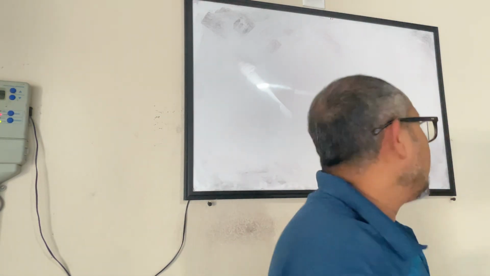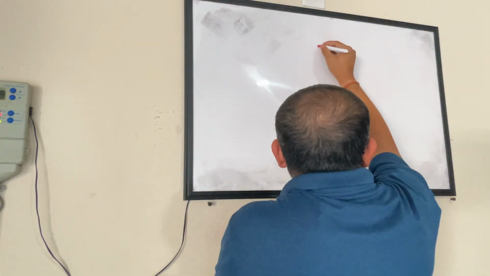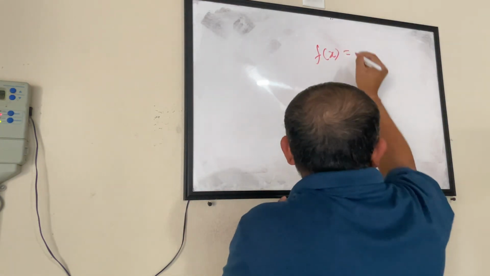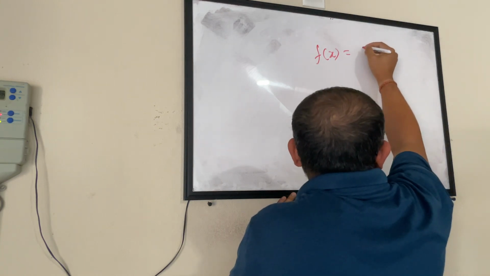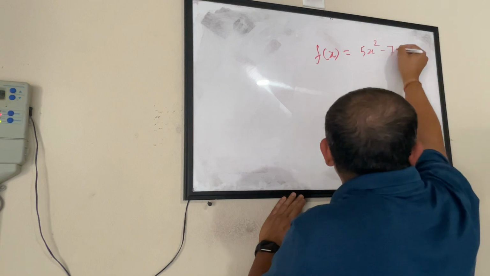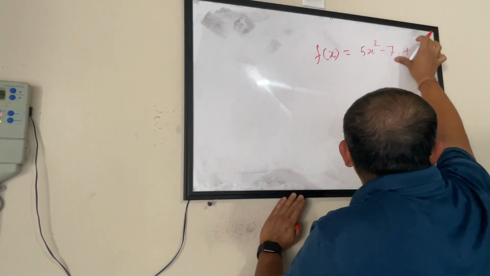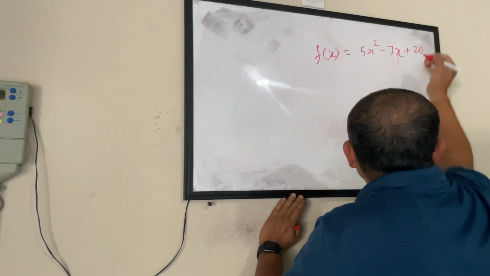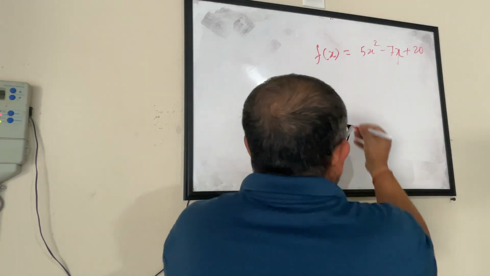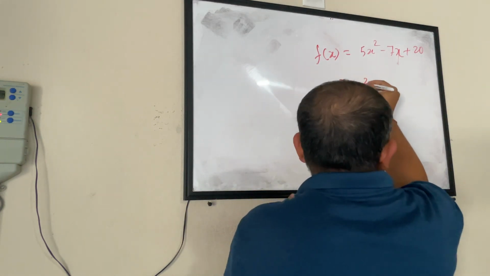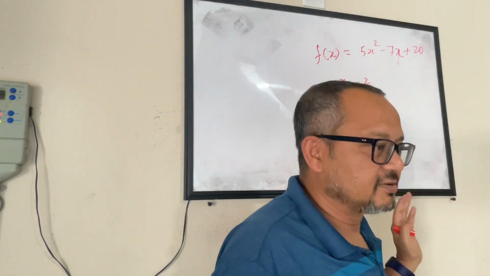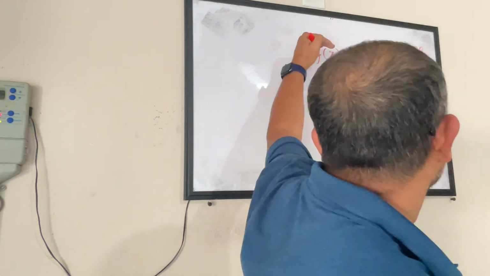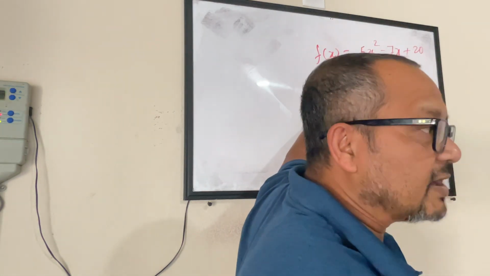You'll be surprised to know that even in the SAT exam, people say, okay, I have a function like this, let's say, 5x squared minus 7y plus 7x plus 20. Evaluate this function for the value of x equal to minus 2. Do we know what that means?